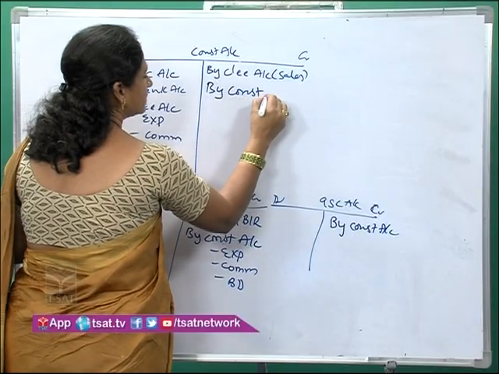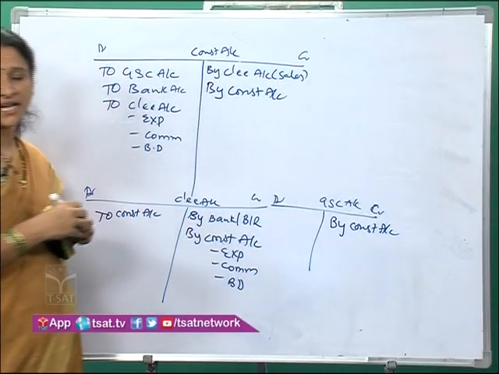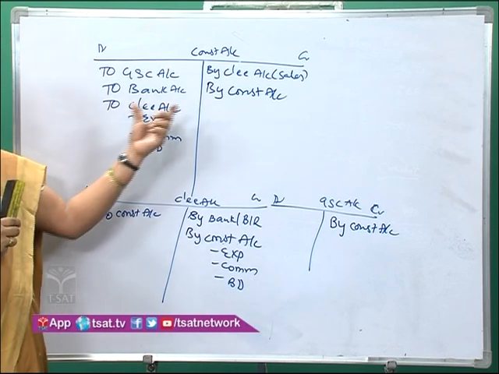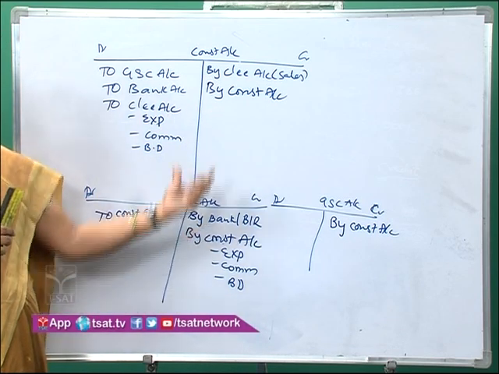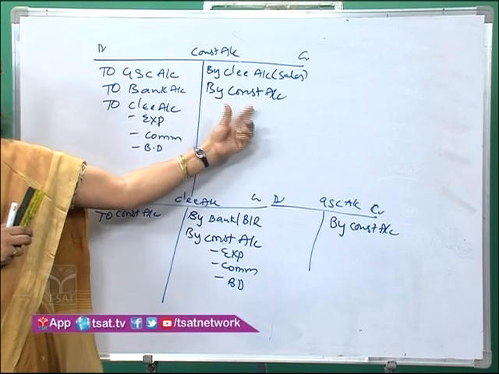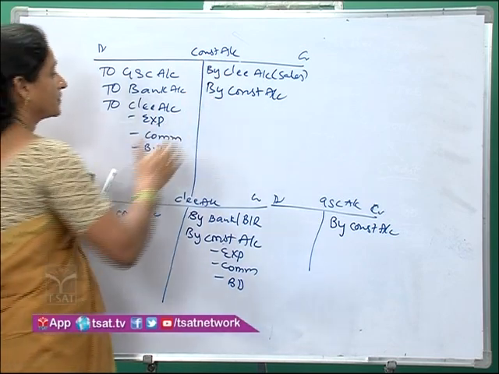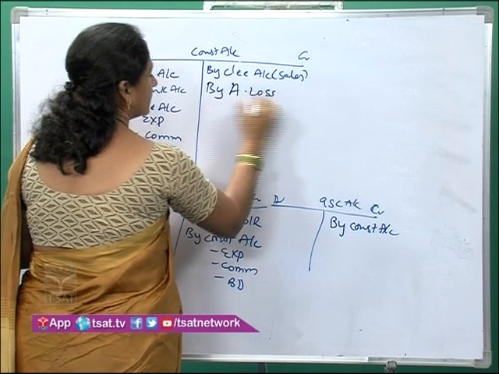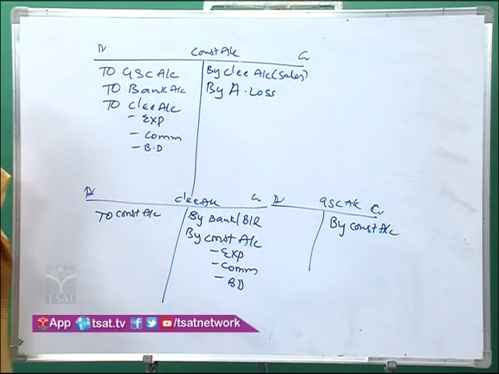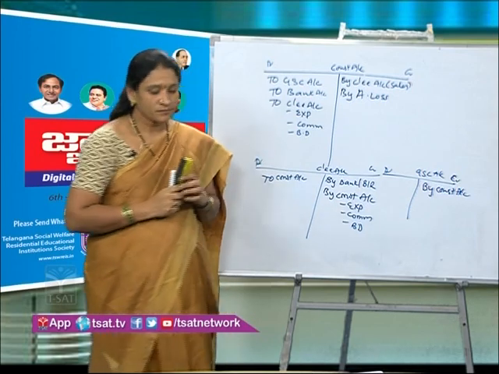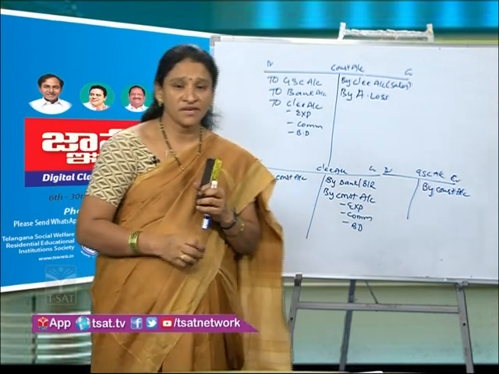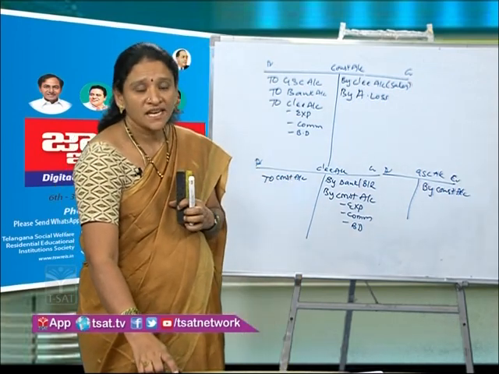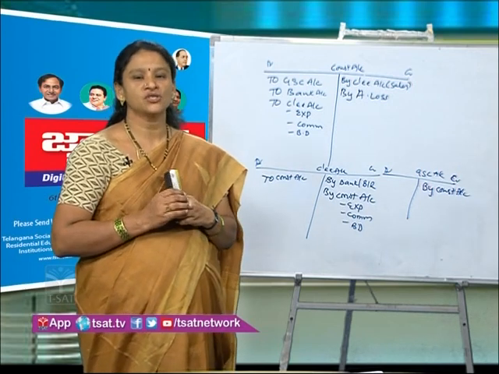So, by consignment account, because I am not preparing the abnormal loss account, I am not writing it. So, here consignment account, by abnormal loss. Understand? Abnormal loss will be shown on the debit side, consignment will be credited.